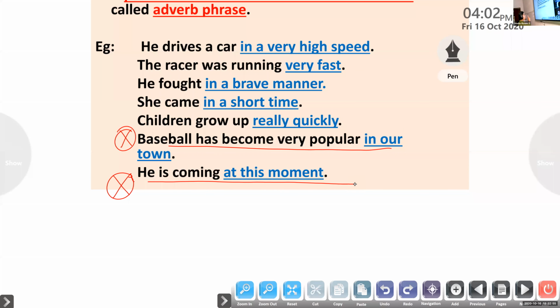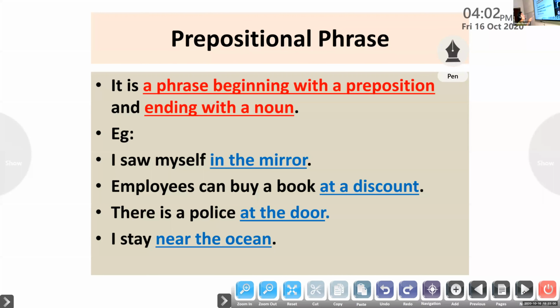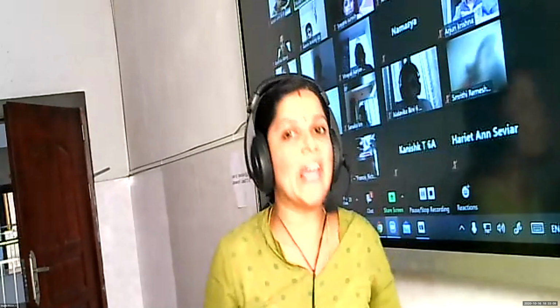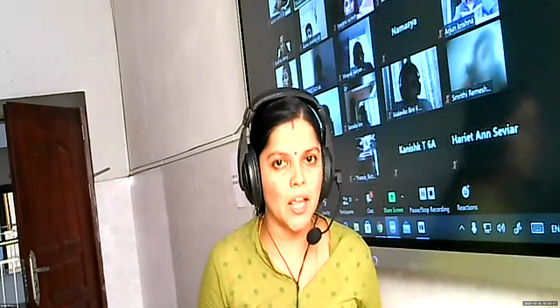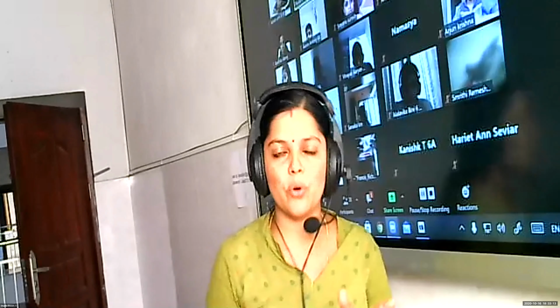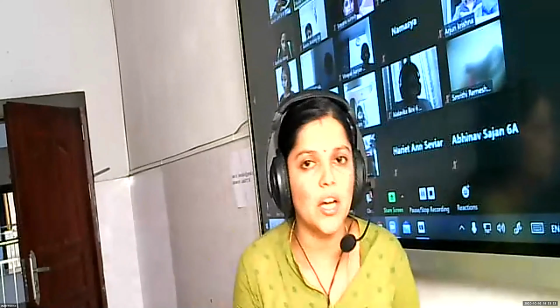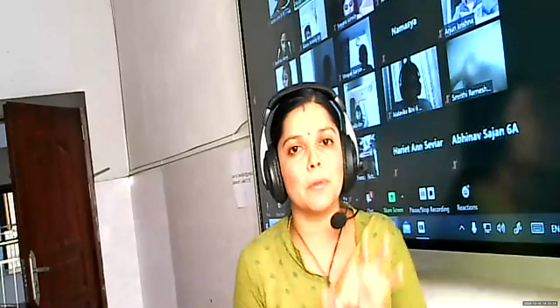So let us move to the next phrase, called the prepositional phrase. As you all know, prepositions are the smallest words which we use to show the location of a noun, or of something. Usually a preposition comes before a noun: in, on, out, near. All these are examples of prepositions. Normally, prepositions come just before the noun.